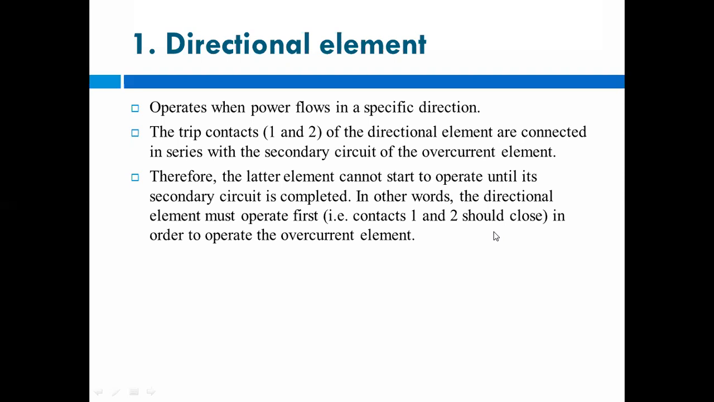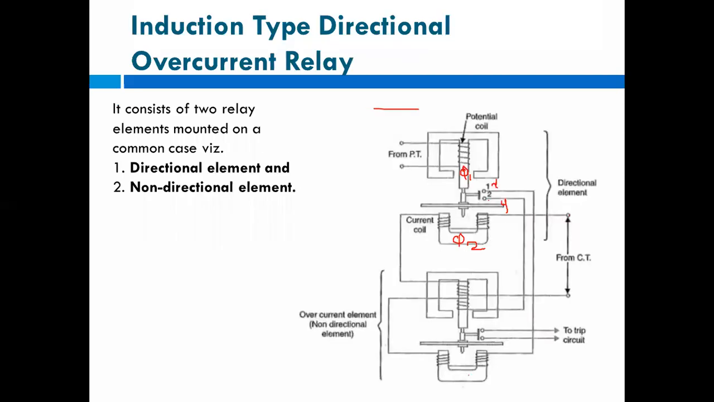Okay, it means when supply is given from this current transformer, its CT coil is connected to the primary, right? So no problem. The current is flowing through this and it will set the flux. But what about the secondary? Because the secondary circuit is connected to the trip coil. Here to contact number 1, it is connected here.